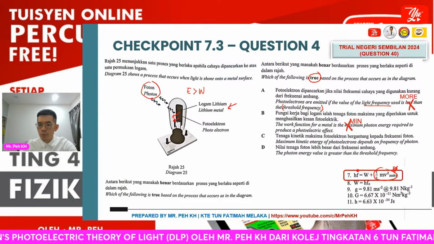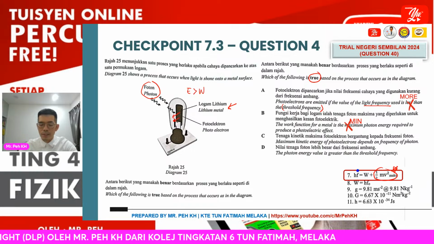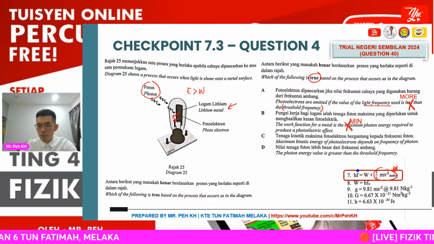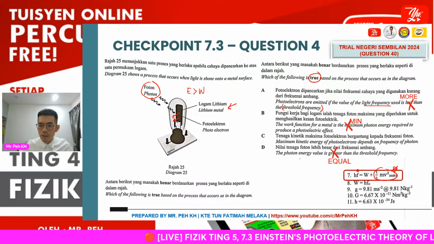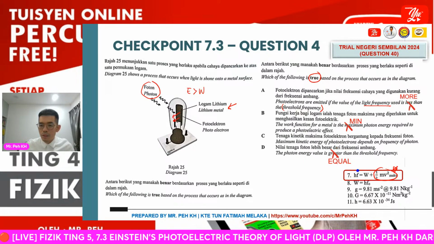Okay, so here the option C seems correct already. Okay, then the D, the photon energy value is greater than the threshold frequency. Okay, so here we need to discuss, equal.